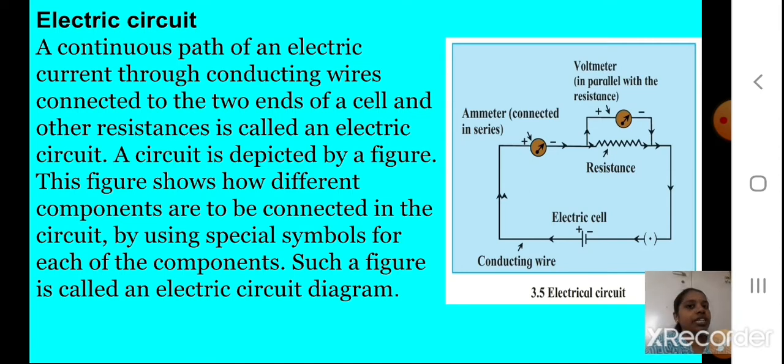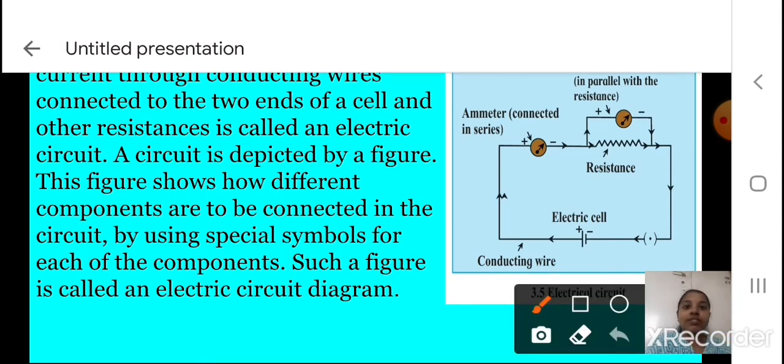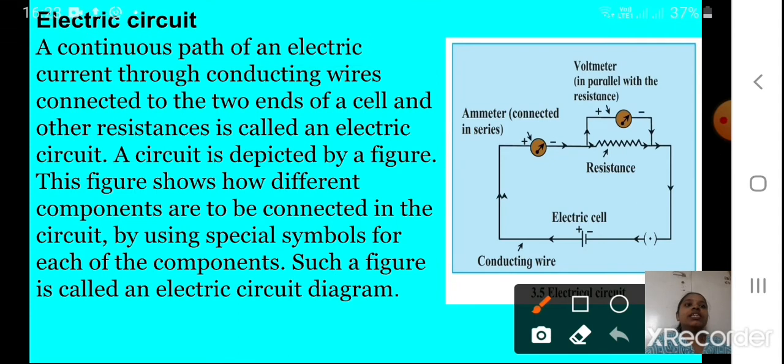What do you call it, students? Electric circuit diagram. Here you can see we have an electric circuit diagram. You can see an ammeter is attached. For what do we use this ammeter, students? Yes, you remember we have studied this. We use it to measure the current I. Then we have a voltmeter attached in the circuit. We use the voltmeter to measure the potential difference, if you remember.